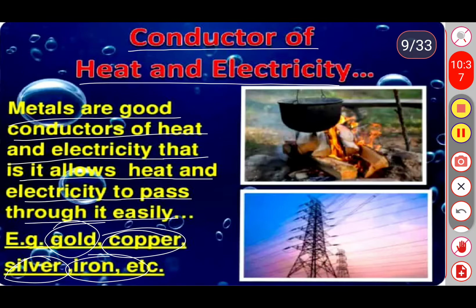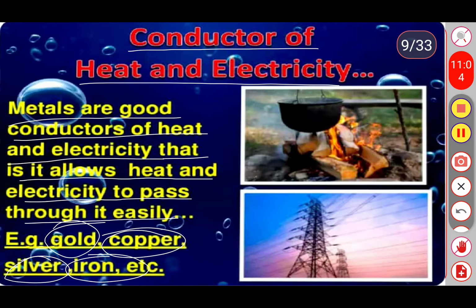Silver is the best conductor of heat and electricity, while lead is a bad conductor. Even though lead is also a metal, it is a bad conductor. That's why lead is considered the poorest conductor of electricity. Silver is the best conductor of electricity, and it allows heat also.